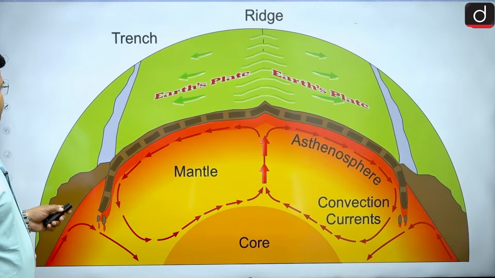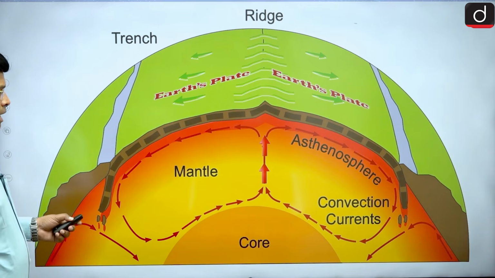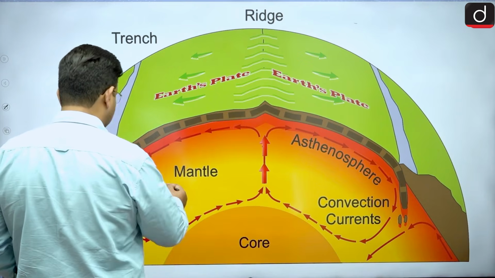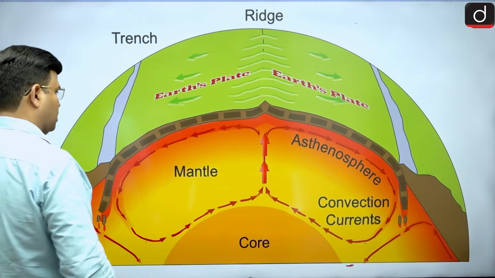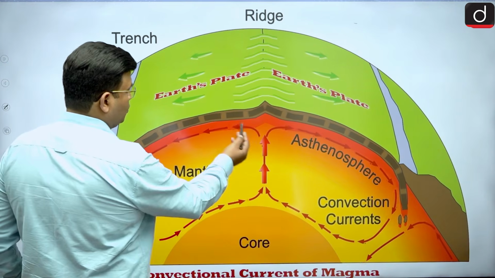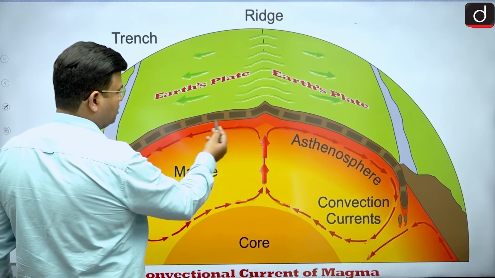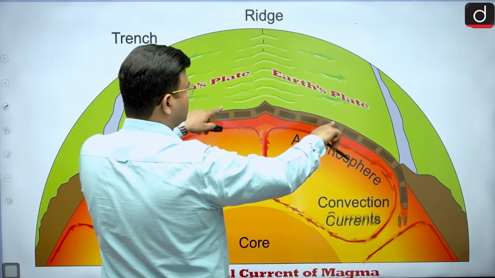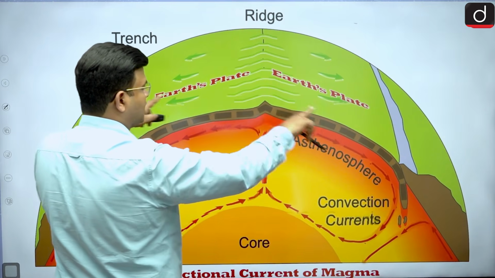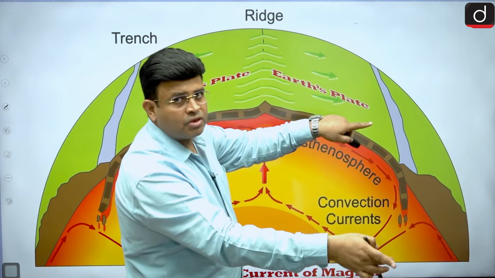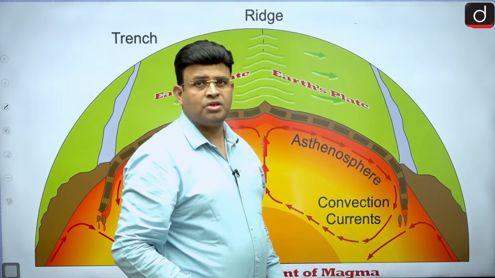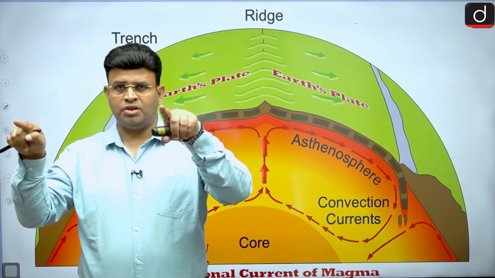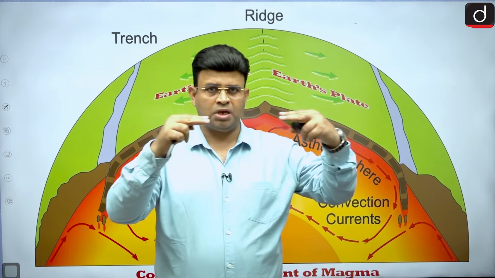First, there is a convectional current of magma from below. The magma is coming up and keeps on moving like that, and it is putting friction on the plates. Because of that, the plates are diverging, and if divergence is occurring at some other place as well, then one plate is in divergence here, another is in divergence there. So because of two divergences, one convergence will take place.